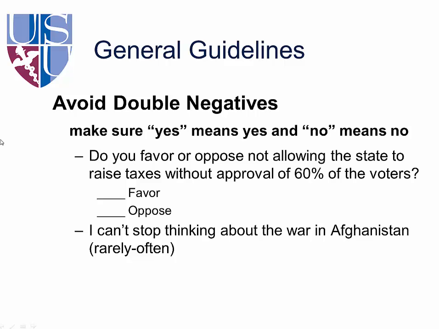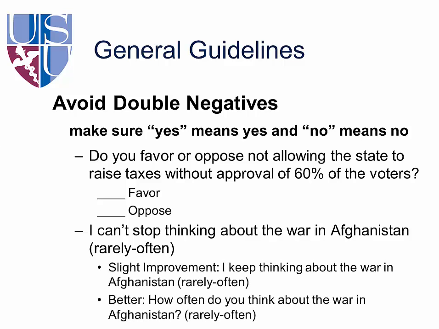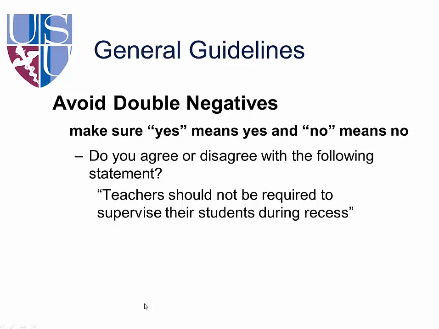Here's another one. I can't stop thinking about the war in Afghanistan. So if I can't stop thinking about it, what does that mean? It means I think about it all the time. So it's a very confusing item, and there's really no reason to ask it in this way. An improvement would be, I keep thinking about the war in Afghanistan, or even better, how often do you think about it? In this case, we're using a frequency response scale, and we're using a question in the stem.